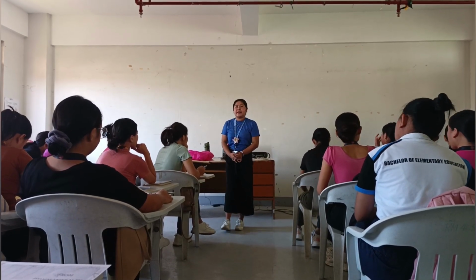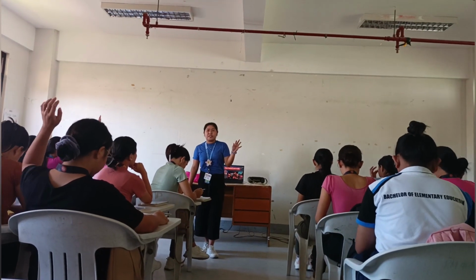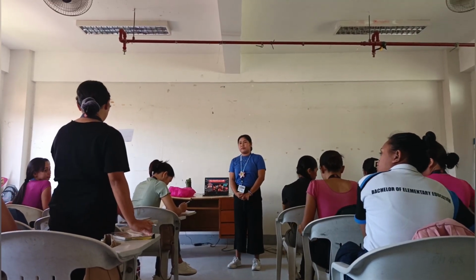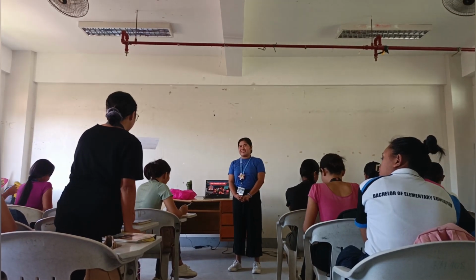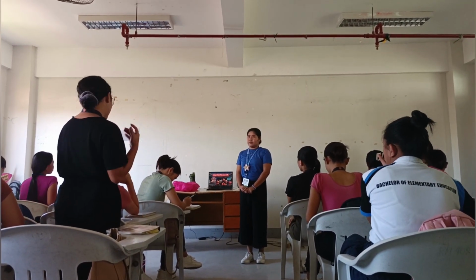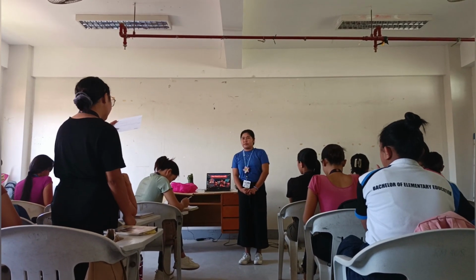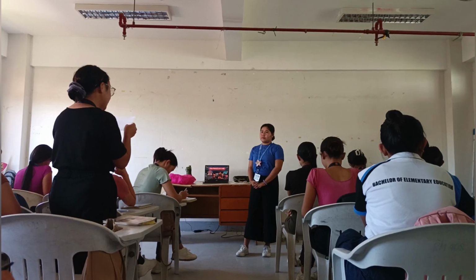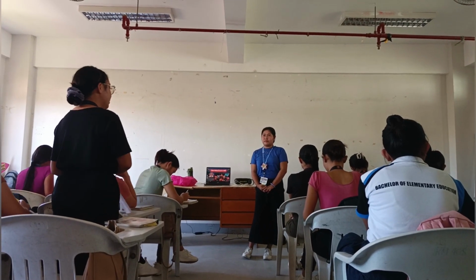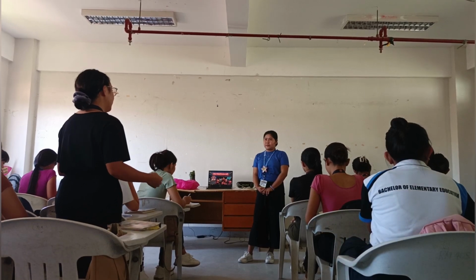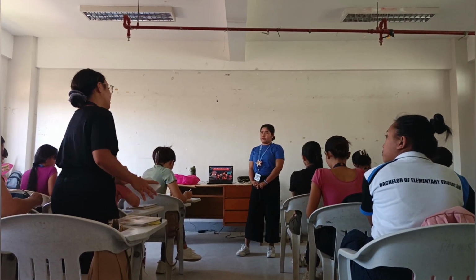What do you understand about longitudinal waves and what are some examples? Yes, Jane. A longitudinal wave is a type of wave in which the particles of the medium move parallel to the direction of the wave's propagation, and its two parts are rarefaction and compression. Rarefaction occurs where particles spread apart, while in compression the particles are pushed together. Very good.